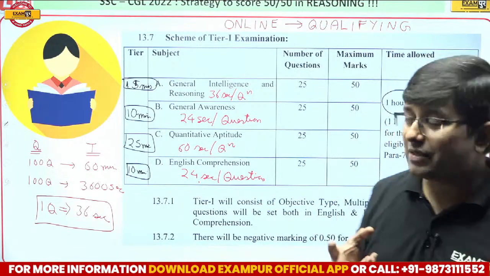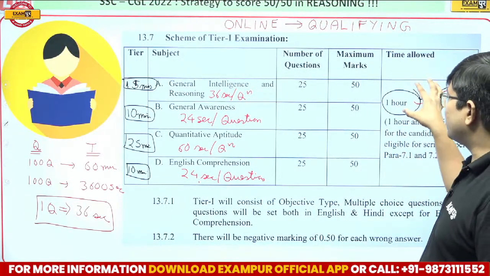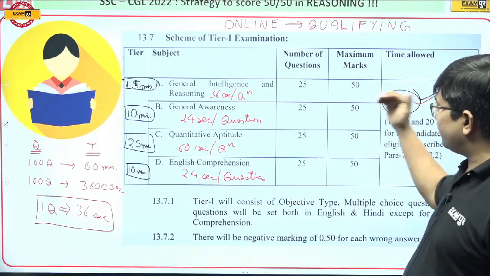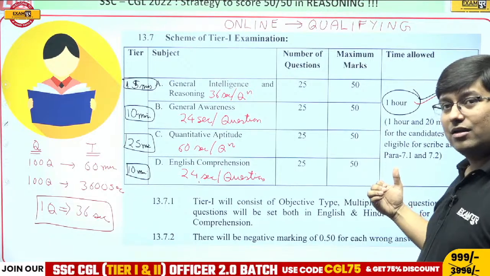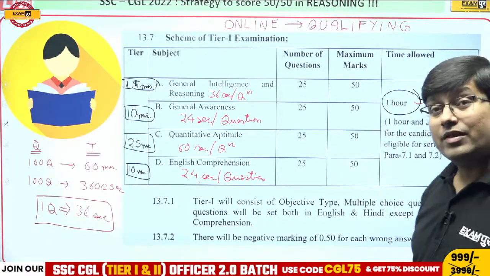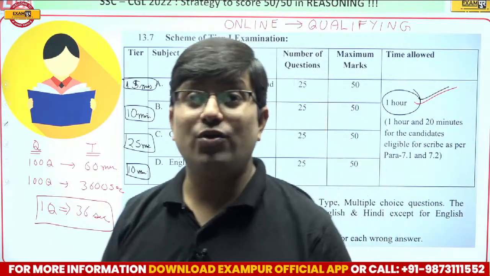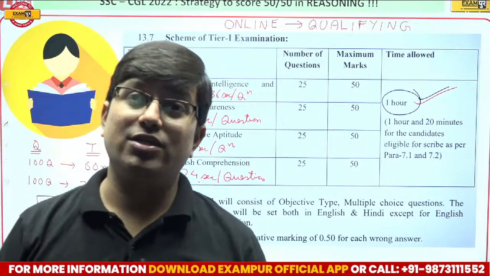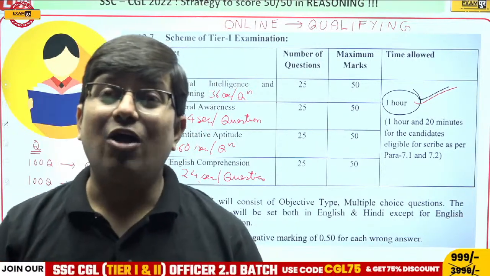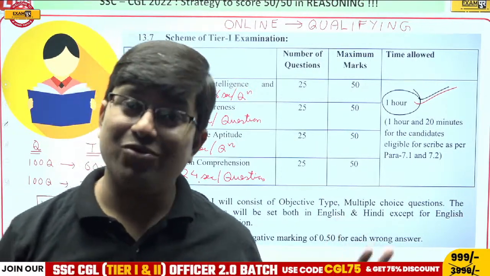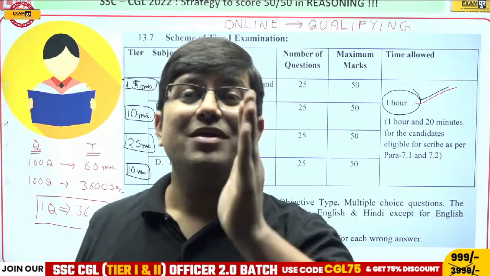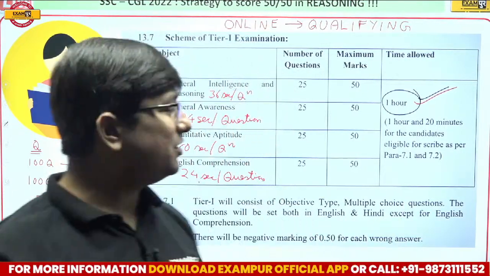There are some exams in which out of 60 minutes it is fixed, like 15 minutes, 15 minutes, 15 minutes, 15 minutes. In that kind of exam, you cannot choose which section you want to attempt first or later. Also, you cannot choose how much time you want to allot to which section, but here you are free. Utilize this freedom in a productive, judicious manner.